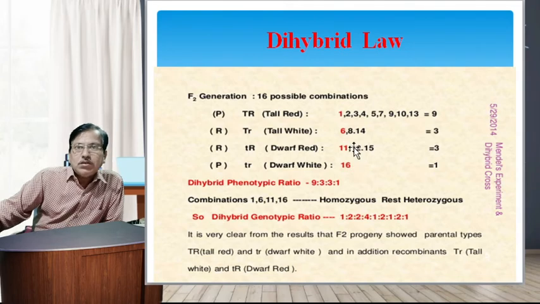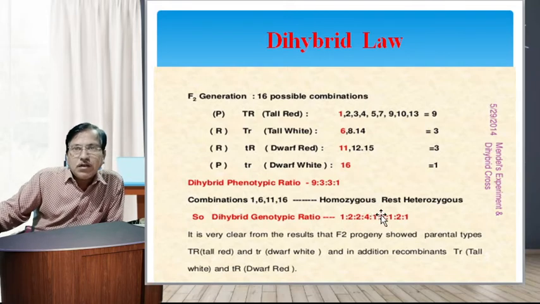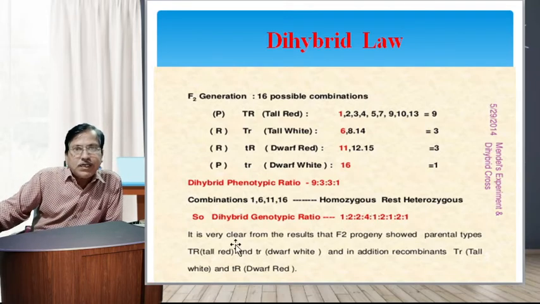So in this point of view, this is 9:3:3:1. The dihybrid phenotypic ratio is 9:3:3:1, and the combinations 1, 6, 11, 16 are homozygous, the rest heterozygous.